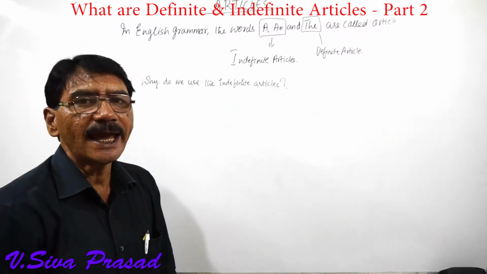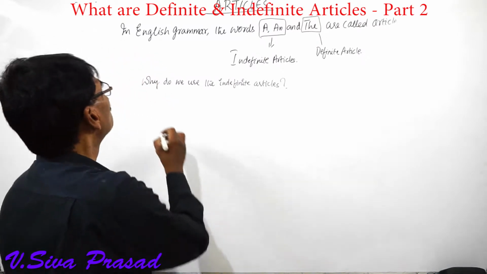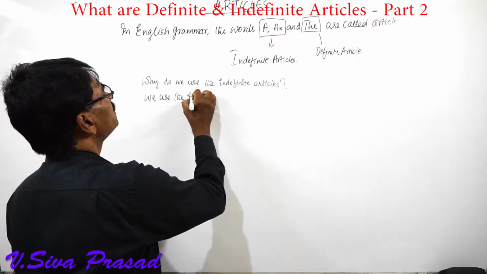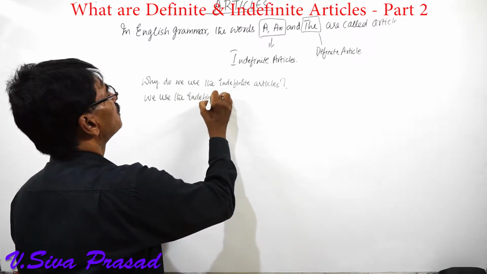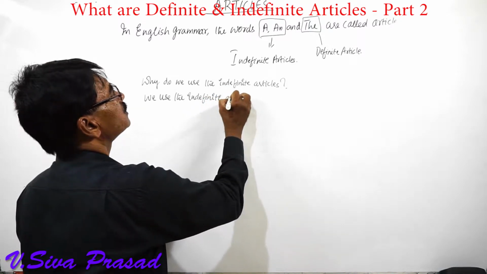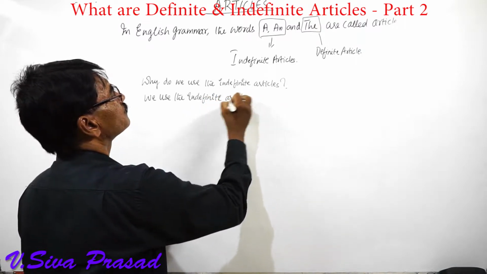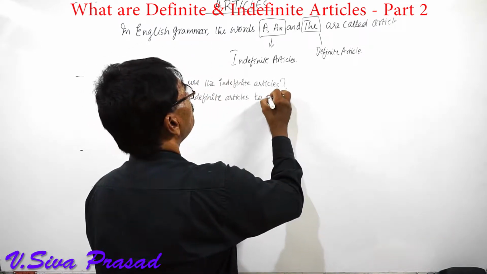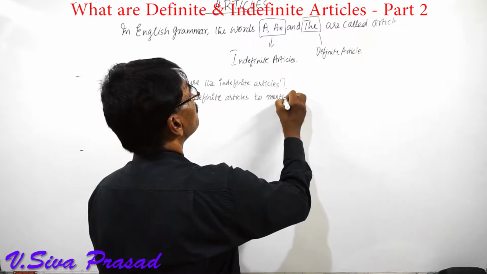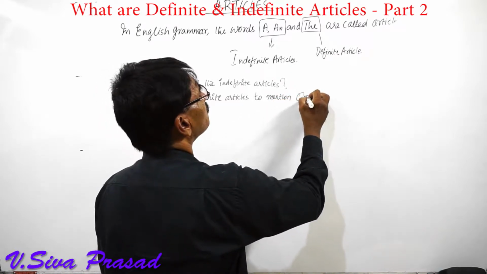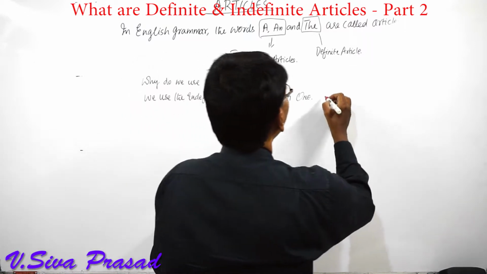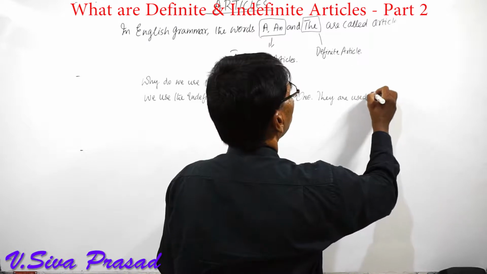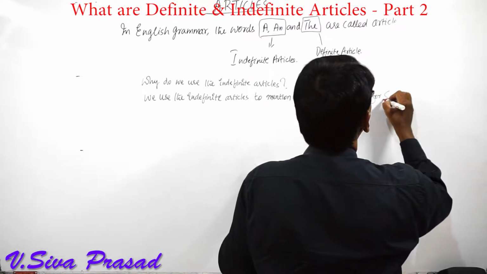We use the indefinite articles to mention one. They are used for singulars.